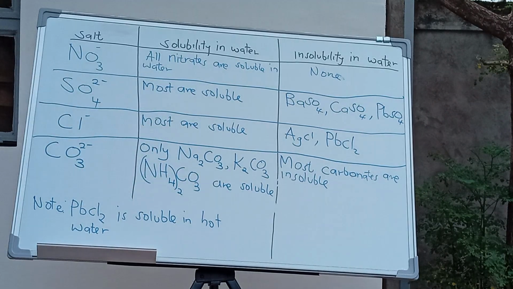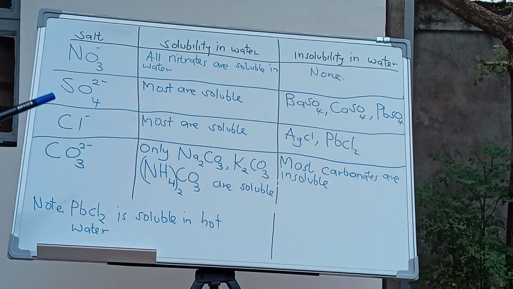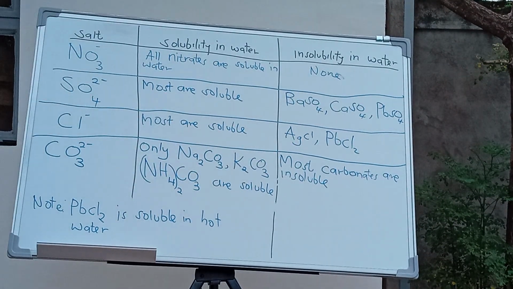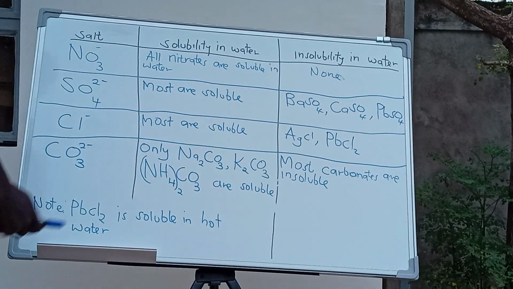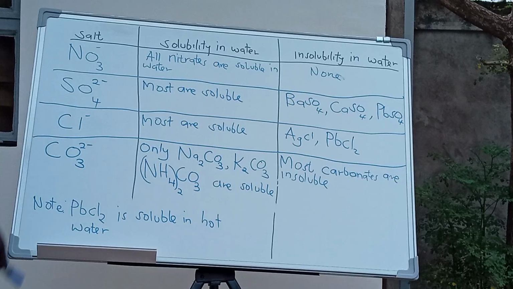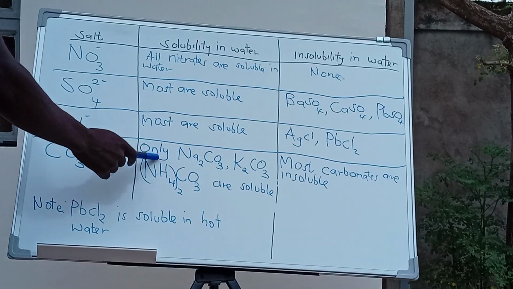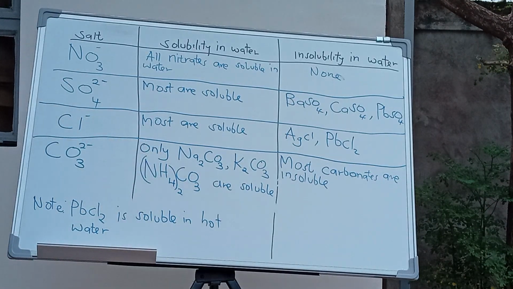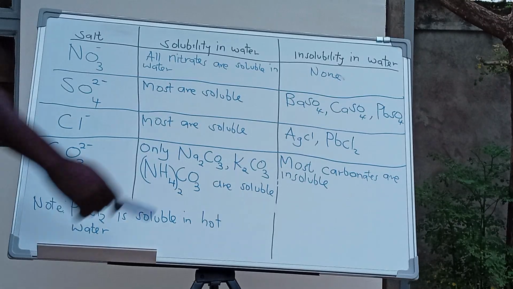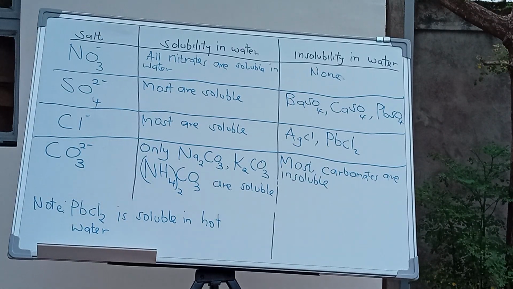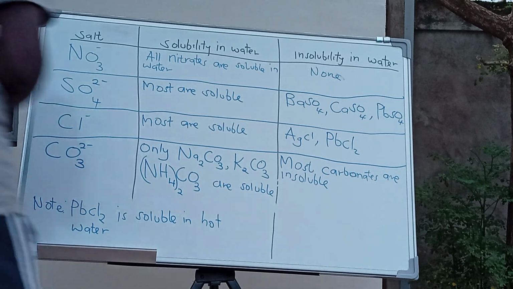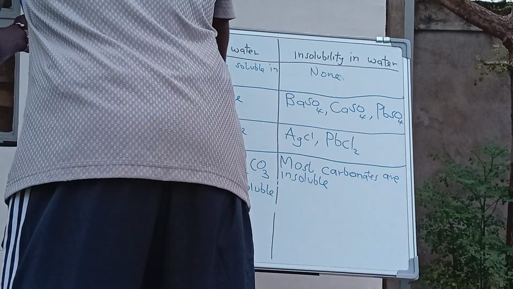Most are soluble in water, but you have two which are not soluble: silver chloride and lead chloride. And we've said lead chloride is soluble in hot water. What about carbonates? Only sodium carbonate, potassium carbonate, and ammonium carbonate are soluble, which means all the others are not soluble in water.